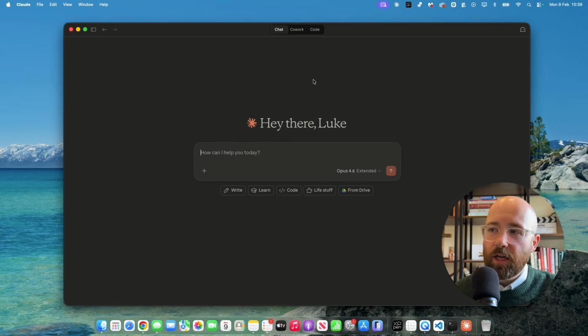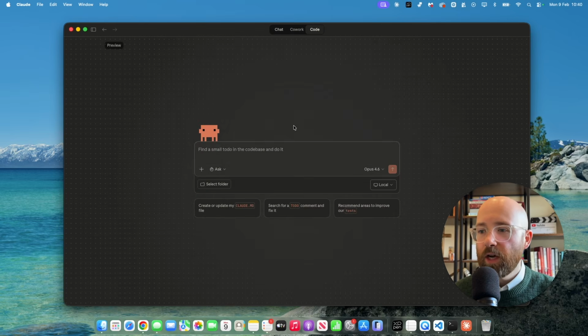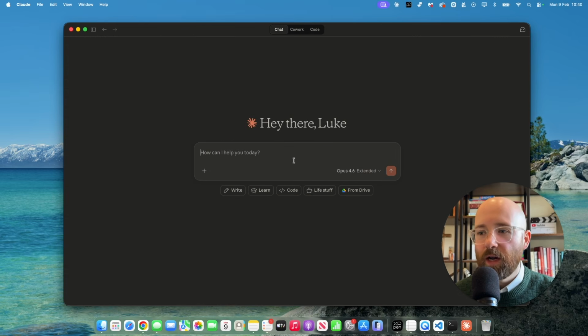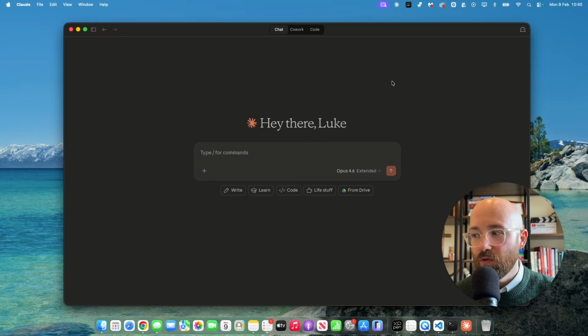Now you'll see the application is broken up into 3 portions: chat, Cowork, and code. So chat is just like normal. You just chat away here and boom, you're sorted. Do a little ghosty if you don't want anyone to remember your chat. Except maybe Claude. I don't know about that.